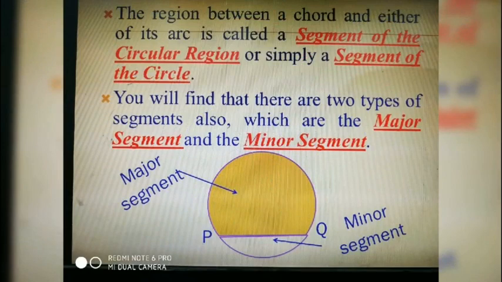The region between a chord and either of its arcs is called a segment of the circular region or simply a segment of the circle. You will find that there are two types of segments also, which are the major segment and the minor segment. Here in this figure, the colored part is the major segment and the other part is the minor segment.